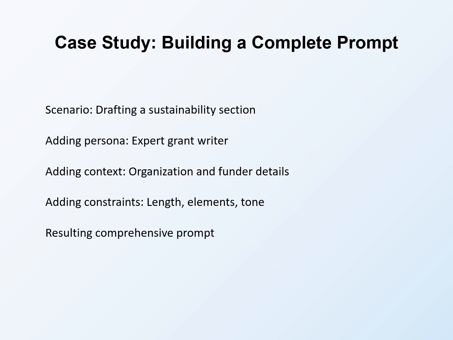This case study demonstrates building a complete prompt using all elements we have discussed. The scenario involves drafting a sustainability section for a foundation proposal. Starting point: you need to draft the sustainability section explaining how your program will continue after grant funding ends. A basic prompt might be, "Write a sustainability section for my grant proposal." This vague prompt would produce generic output.